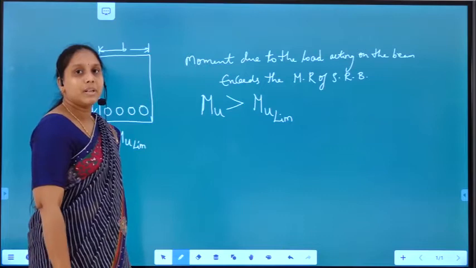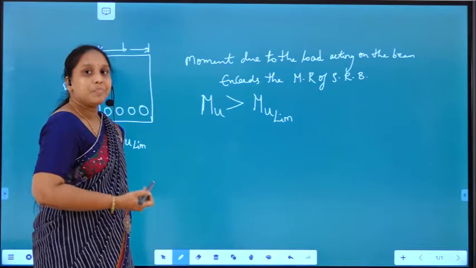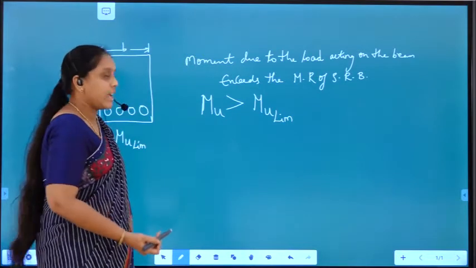So as the moment due to the load is more, obviously the beam will fail.